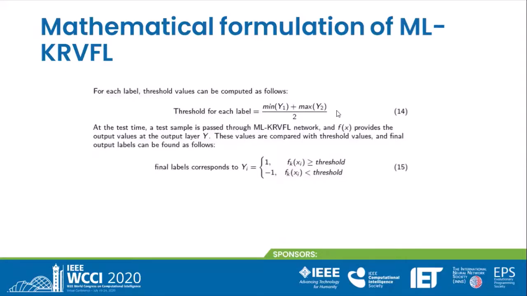So we are using the middle value between the two sets using equation 14. At test time, a test sample is passed through the MLK-RVFL network, and fx provides the output values at the output layer y. These values are compared with threshold values, and final output labels are found using equation 15. If the raw output value at test time is greater than the threshold, then that label belongs to the sample, otherwise not.